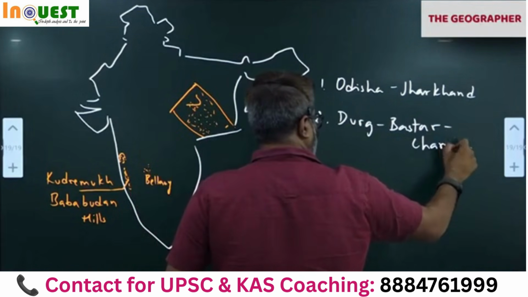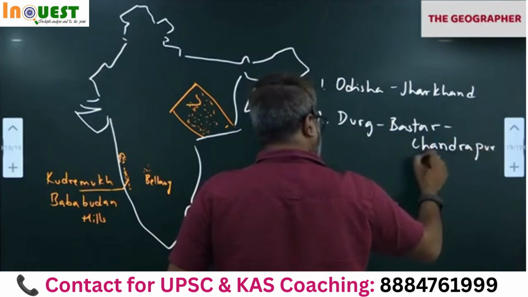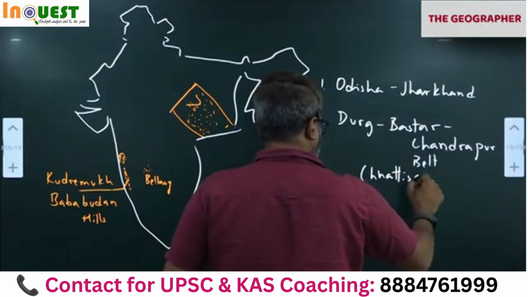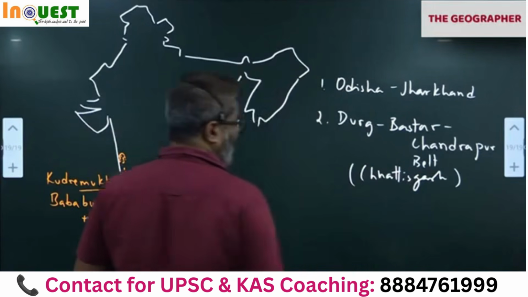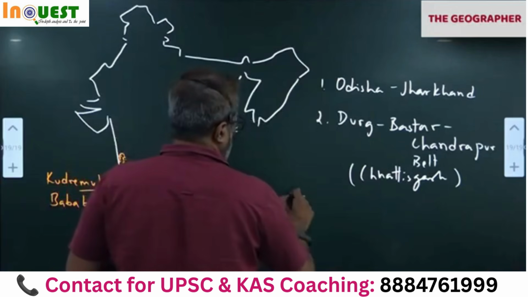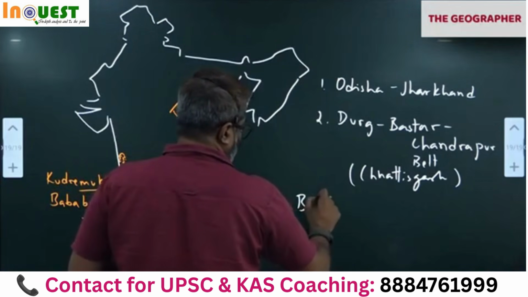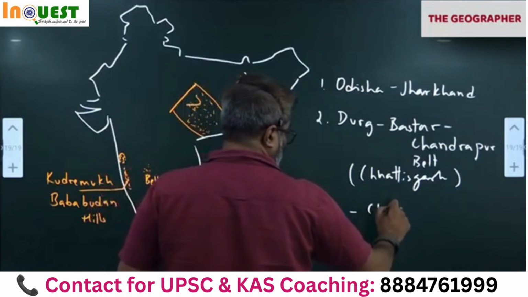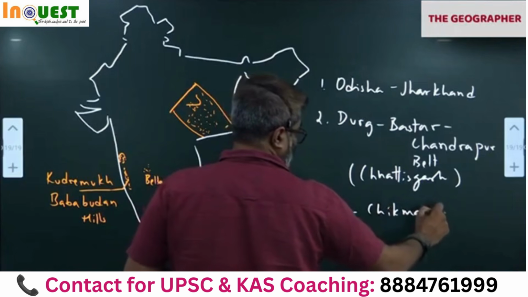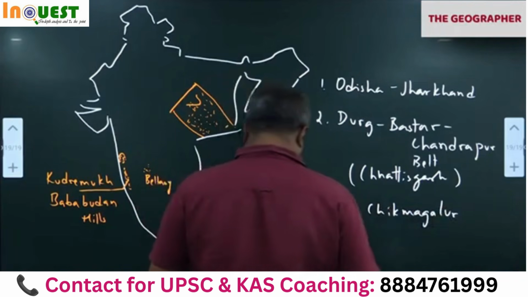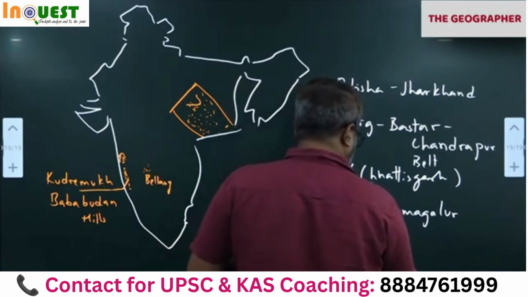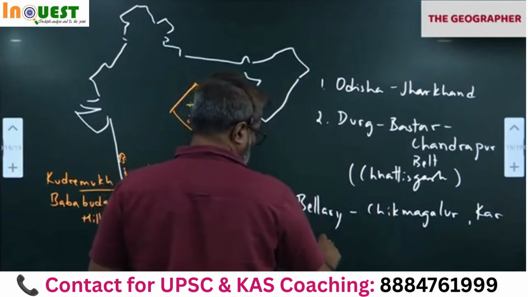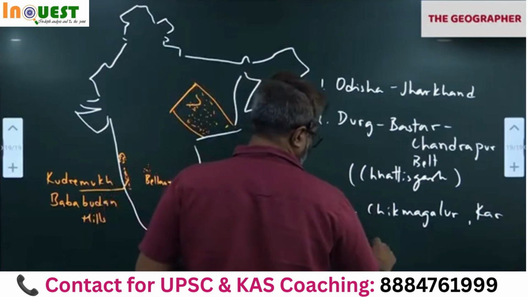Chandrapur. Belt of Chhattisgarh. Third one, Bellary Chikmagalur, Karnataka.